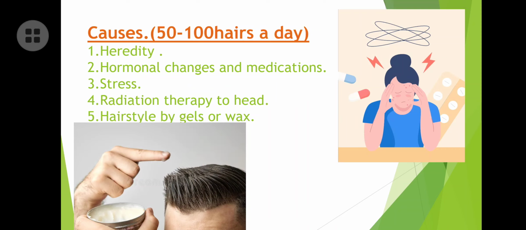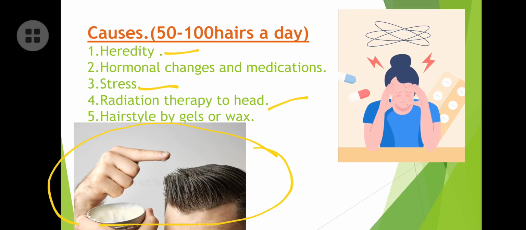Next, causes. Hereditary is one of the major causes. Hereditary means aging; elderly patients suffer from this hair loss. It's normal. Then hormonal change and medications, some cancer treatment medications and some diabetic treatment medications, can provoke hair loss. Excessive stress also causes hair loss. Radiation therapy to the head region also causes hair loss. And hairstyling with gels or wax also causes hair loss.